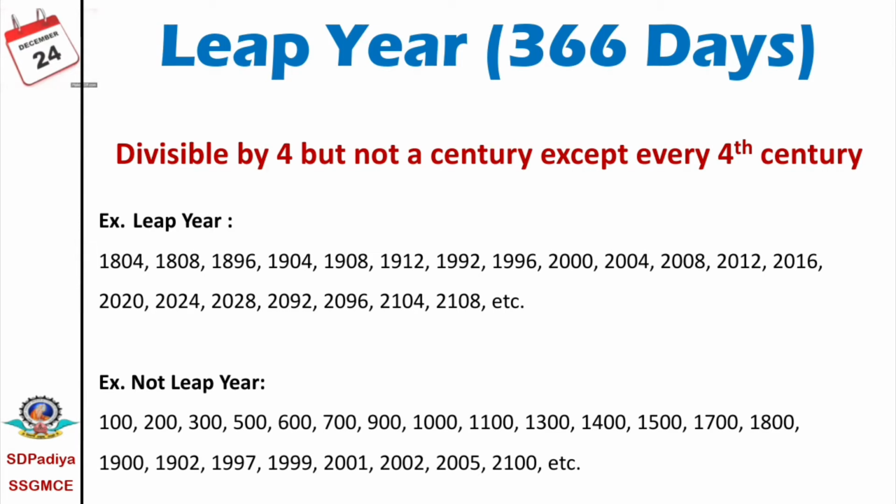By using this definition we can find out a leap year, or we can check whether a year is a leap year or an ordinary year. The condition is that the year is divisible by 4 but must not be a century, except every 4th century.